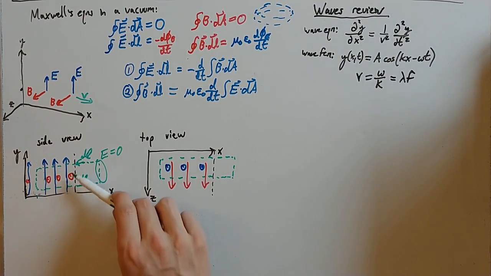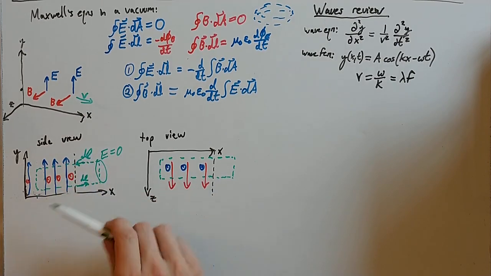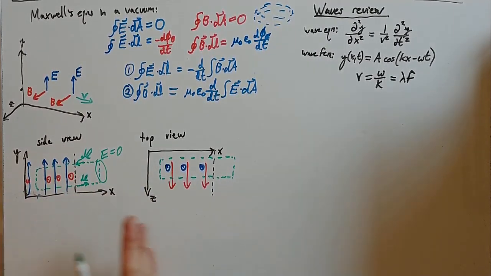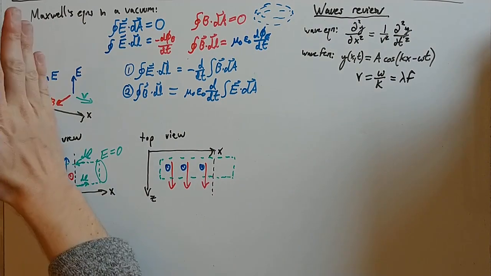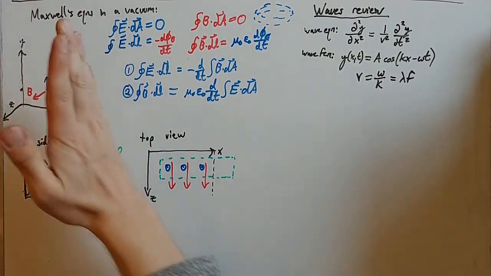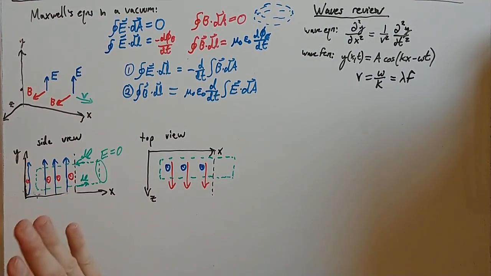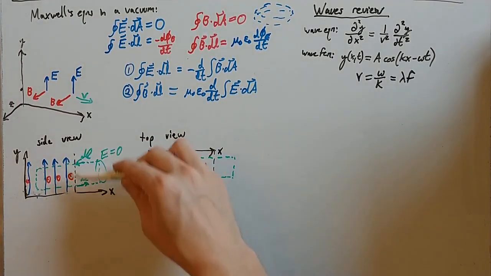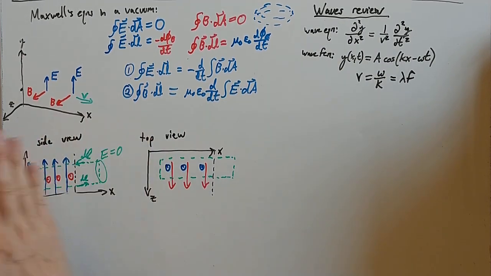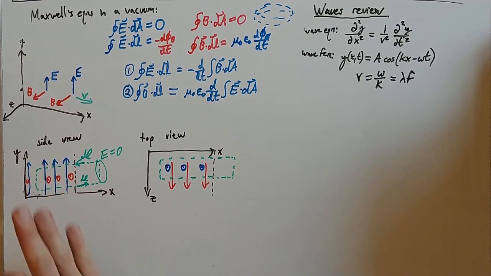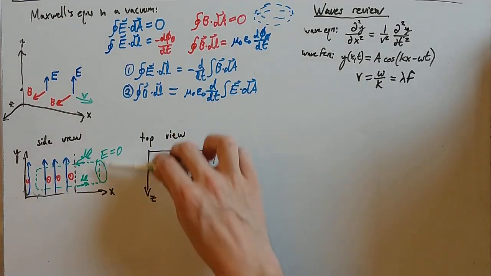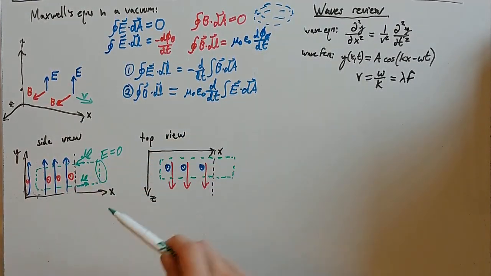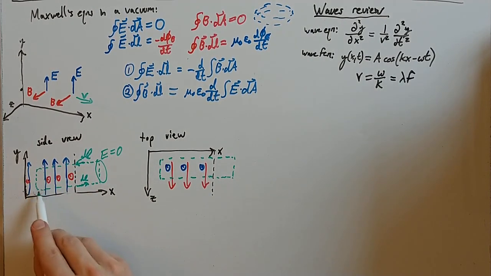What I've done here with this black line is indicate the front of my moving electric fields. So I maybe have electric field, and electric field fills in all this space, but at some point I want to chop it off. No more electric field to the front here. So this is just the front of my electric field and B field moving together. Sometimes that's referred to as a plane wave. We'll see why in just a second. Out here I have no electric field and no B field, but in here I have electric field and B field, and I'm going to walk this loop.